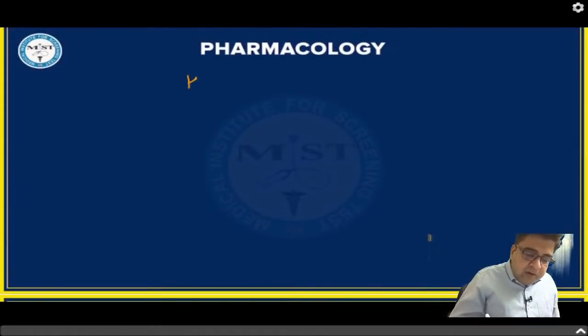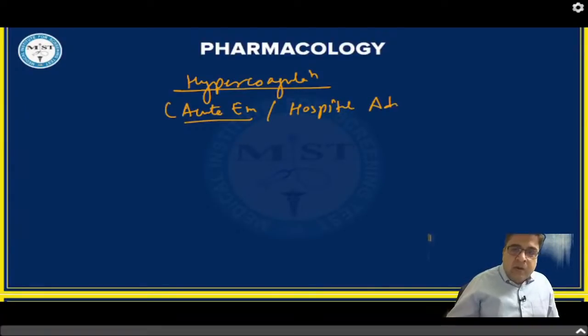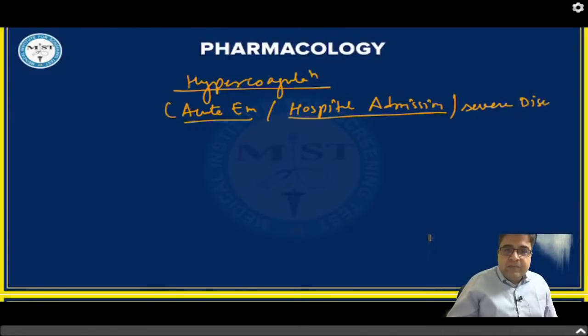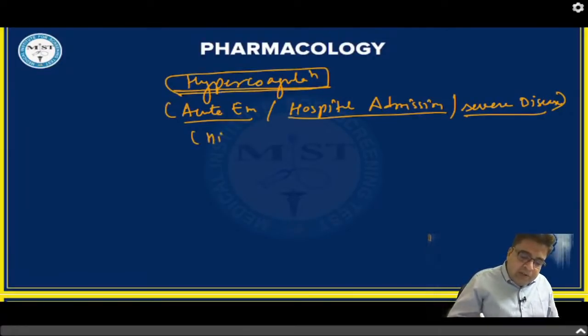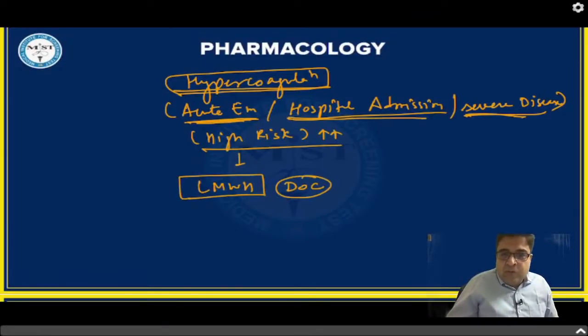Whenever a patient is suffering from hypercoagulation, or the patient is in acute emergency, or the patient is admitted in hospital, suffering from very severe disease, is at high risk, so the risk of thromboembolism is very high, if any of these scenarios is given, blindly go for low molecular weight heparin. So low molecular weight heparin is the best medicine to be started in acute emergency.